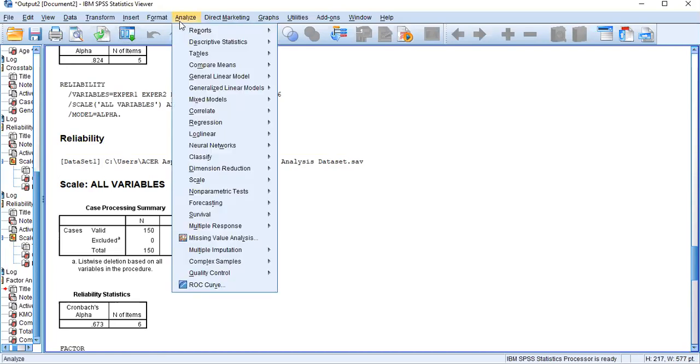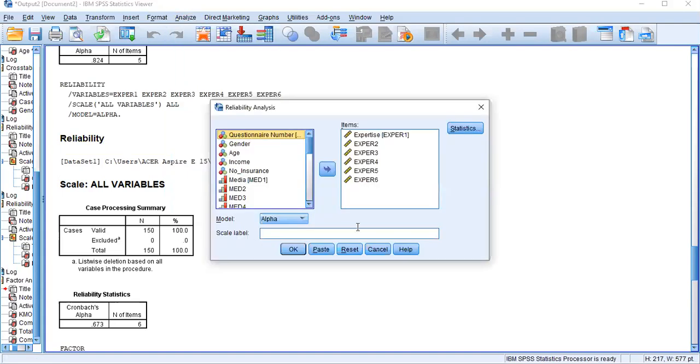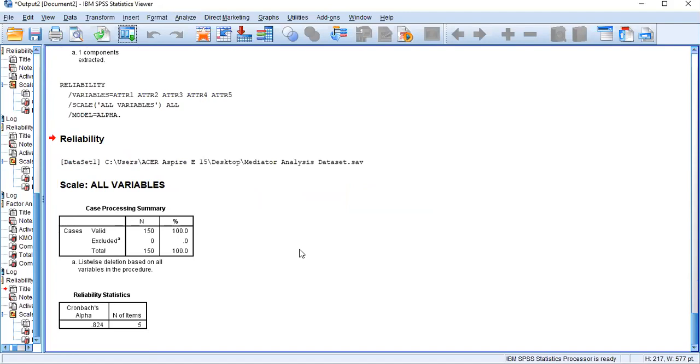How can I do so? Go to analyze, then scale, and then go to reliability analysis. I reset it again. Then select your variables into the right hand side box. Without any more steps, just click OK.